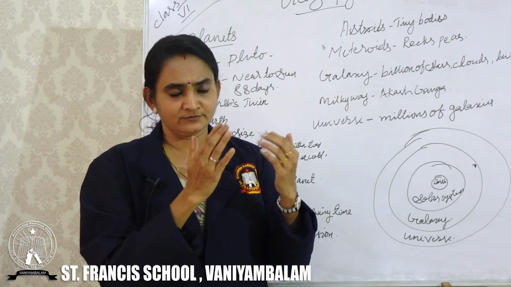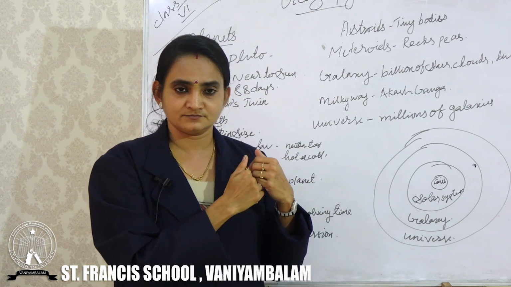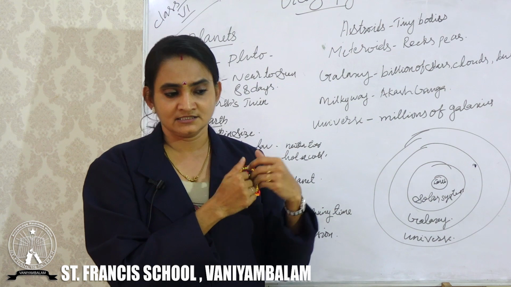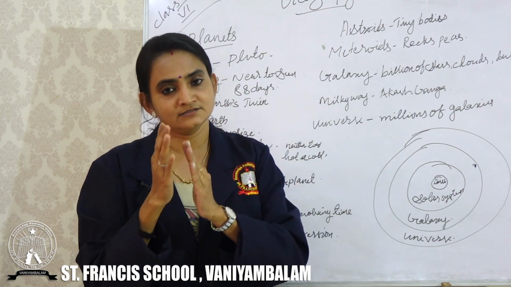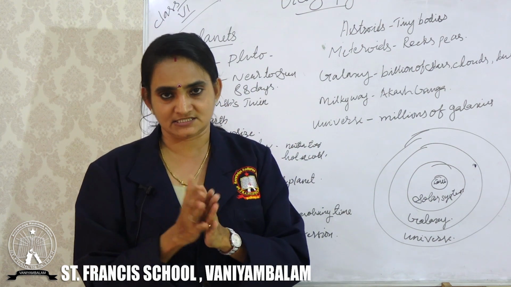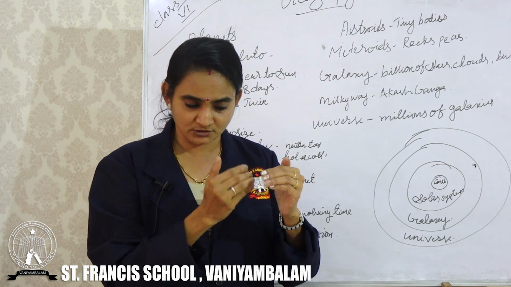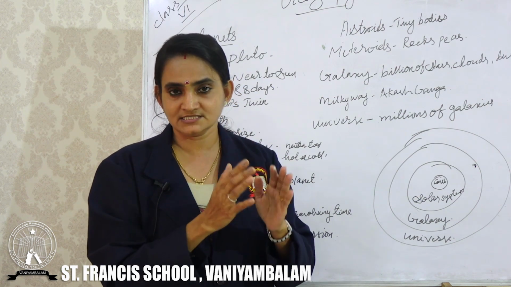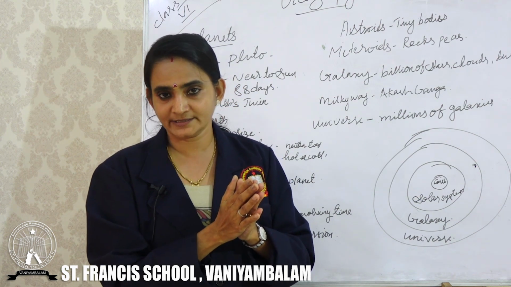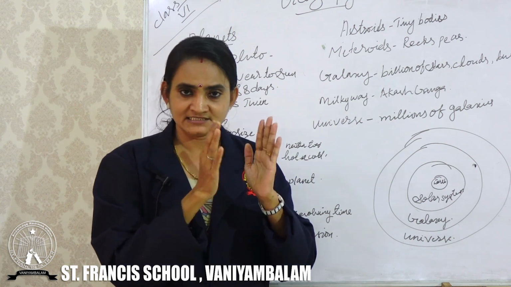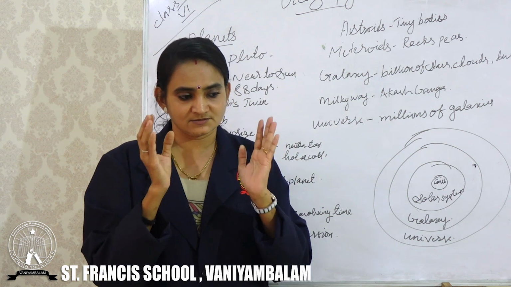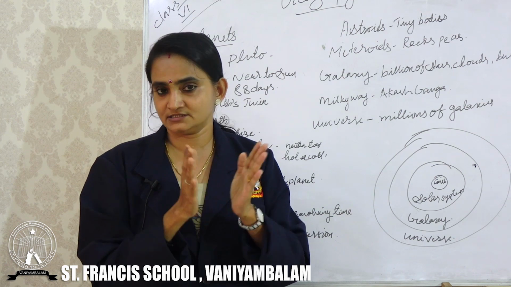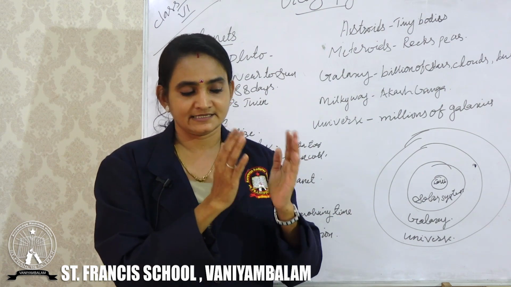That's why whenever we were learning in the previous years, there were 9 planets. But now, from August 2003 onwards, it is 8 planets. Am I clear to you? Pluto is just like other small celestial bodies, but it's not considered a planet.